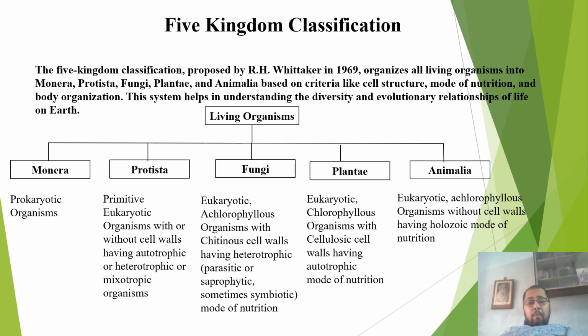Moreover, Monerans and fungi sometimes have glycogen as the storage product. Mainly fungi have glycogen as the storage product. Glycogen is the storage product in animals, not in plants.